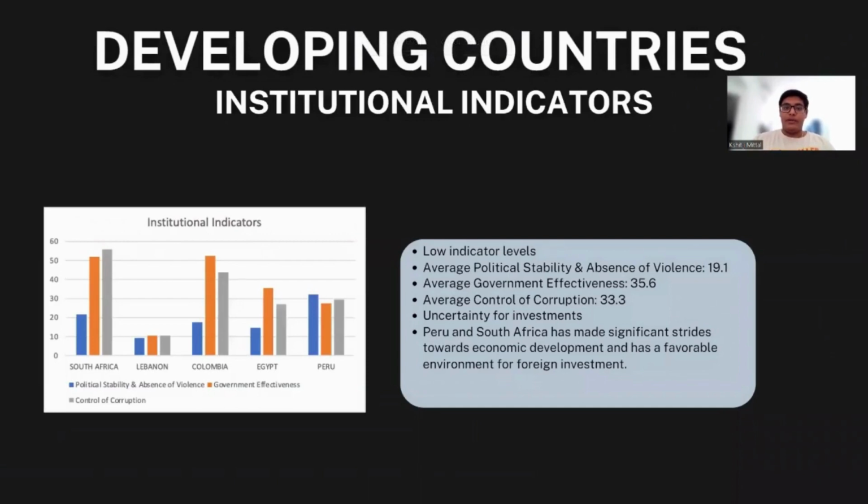Now we're going to talk about the developing countries' institutional indicators. The developing countries are South Africa, Lebanon, Colombia, Egypt, and Peru. We can see that they have low indicator levels. The average political stability and absence of violence is 19.1, the average government effectiveness is 35.6, and the average control of corruption is 33.3. This creates uncertainty for investments. Although there are these uncertainties, Peru and South Africa have made significant strides towards economic development and have a favorable environment for foreign investment.